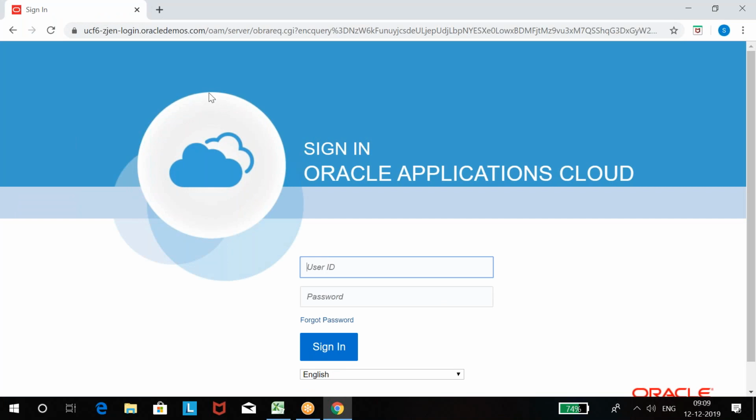So here, this is a login page. We need to log in with a username and password. Okay, so if you have a username and password, you can log in. I have a username and password, and I'll log in with that.